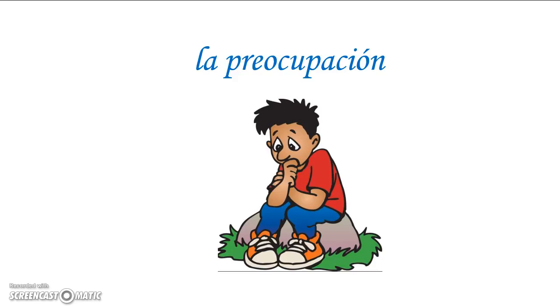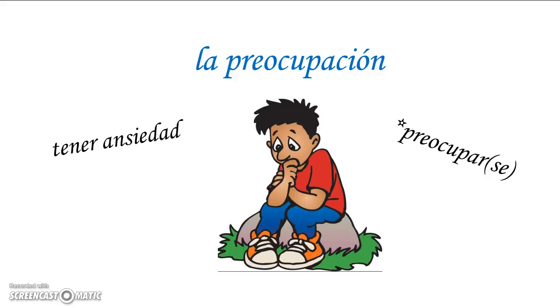All right, here we have worry, preoccupation, right? So a couple ways to say worry. There's a verb, preocuparse. It can be reflexive, or to say I'm worried that, me preocupo. Or it could take an indirect object pronoun, like it worries me, me preocupa. So it just kind of depends on how you want to say that as we're playing around with this. Tener ansiedad is literally to have anxiety. And then you can also, to become nervous is another level of worry. So reflexively, I'm nervous, me pongo nerviosa.